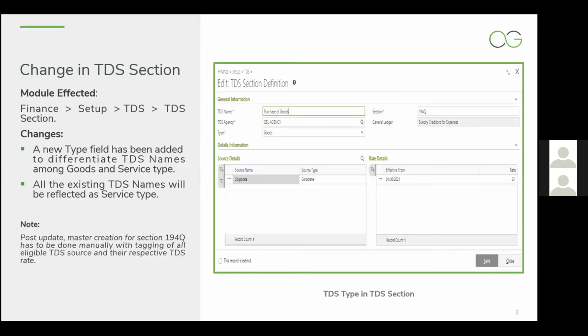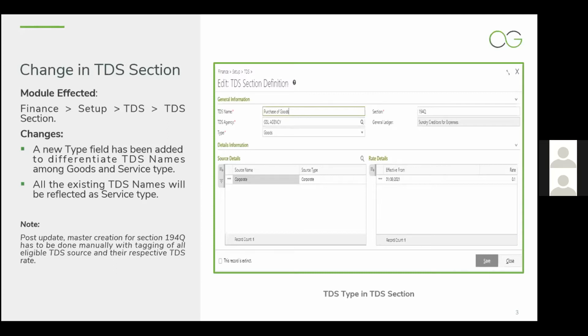So moving ahead, now how we have implemented this in Ginesys. As we all know, while defining TDS information, we generally start with the setup in the finance module for TDS, where we have three different masters with respect to TDS: TDS source, TDS section, and TDS agencies. TDS source and TDS agency have no changes from what existed. We are keeping them the same.